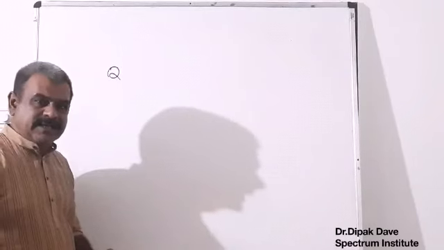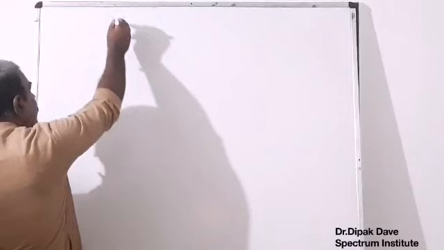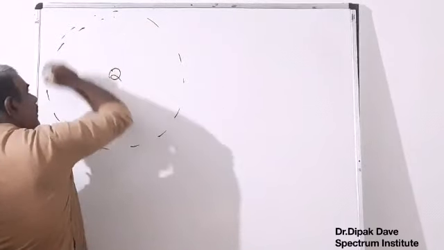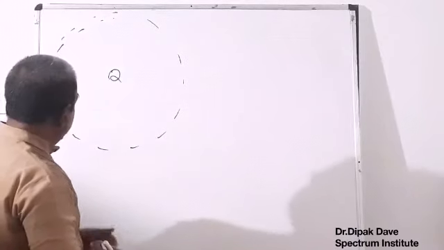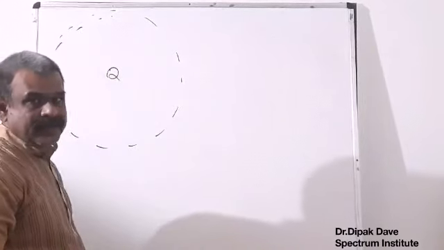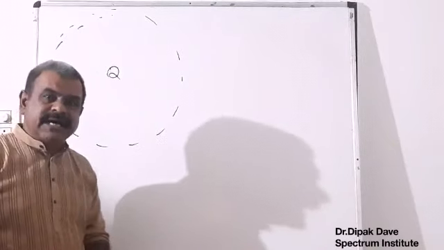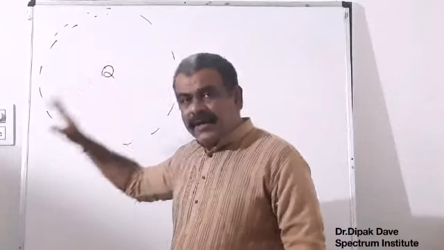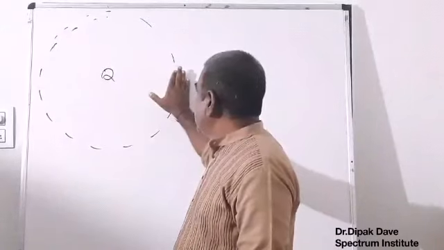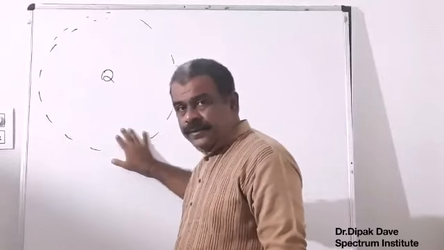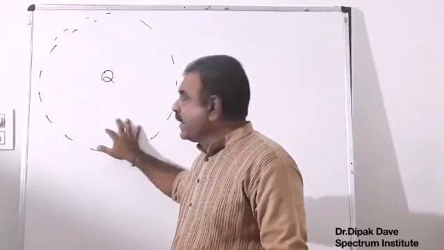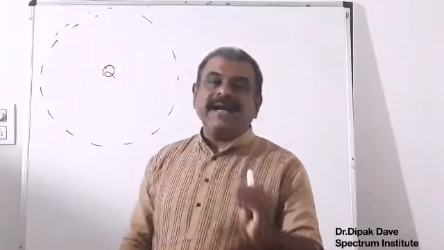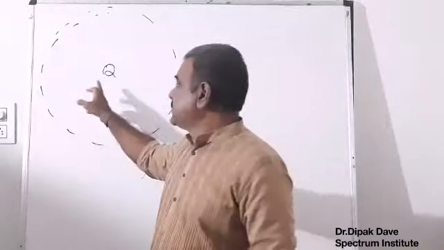Now around this charge you can consider a region where the effect of this charge is prevailing, in the sense this charge can develop electrostatic force on other charges in this region. This region where the force of this charge is prevailing is called the electrical field developed by this charge.